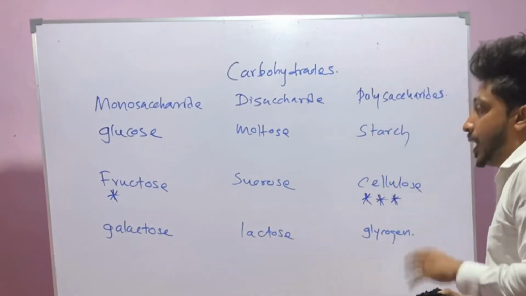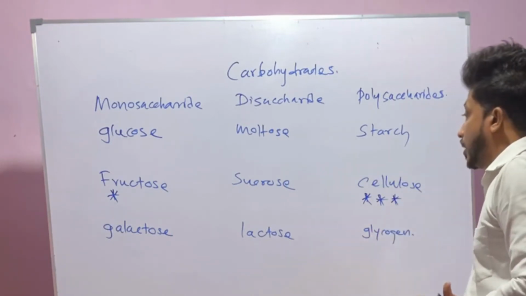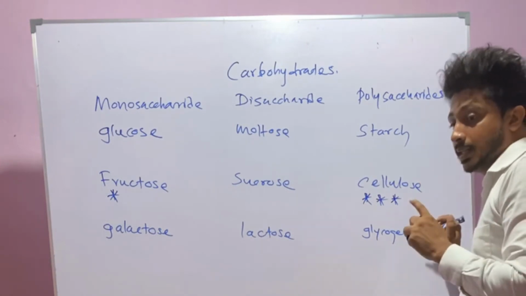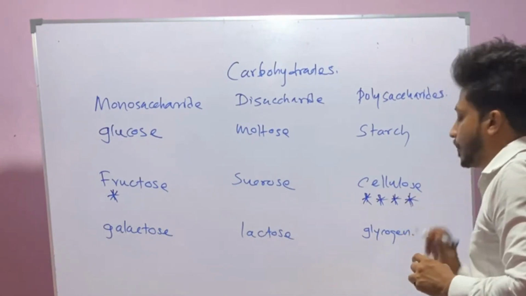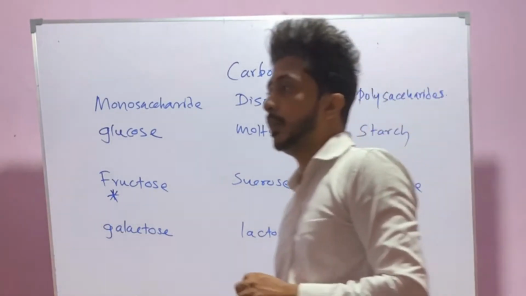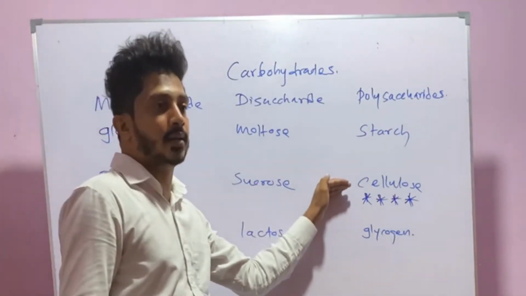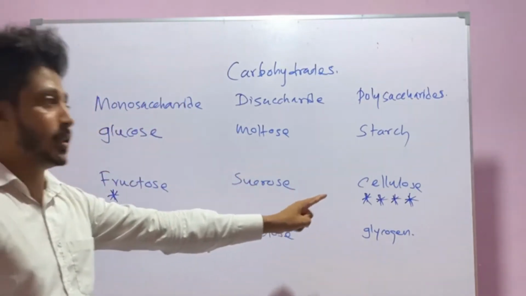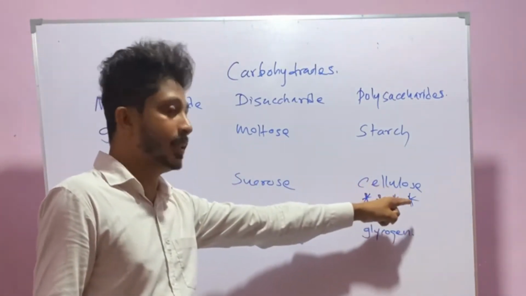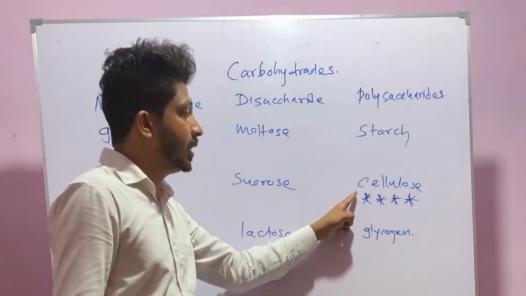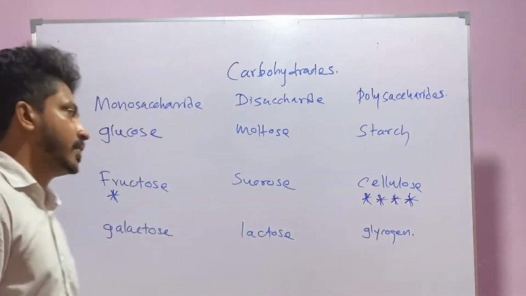Third one, it helps to prevent constipation. Fourth one, it is the only carbohydrate type which cannot be digested in the human digestive tract, and it is the most abundant carbohydrate as well.